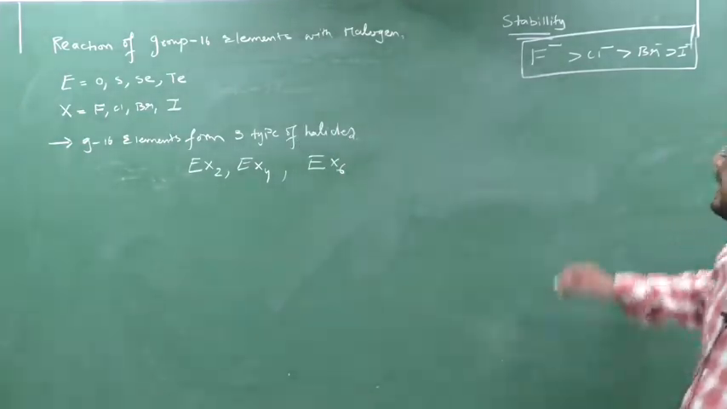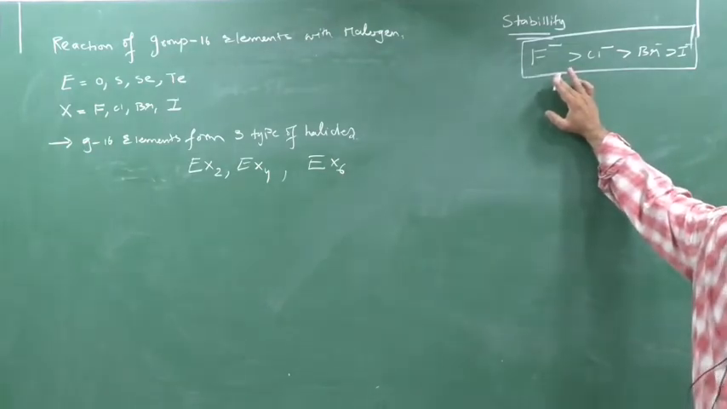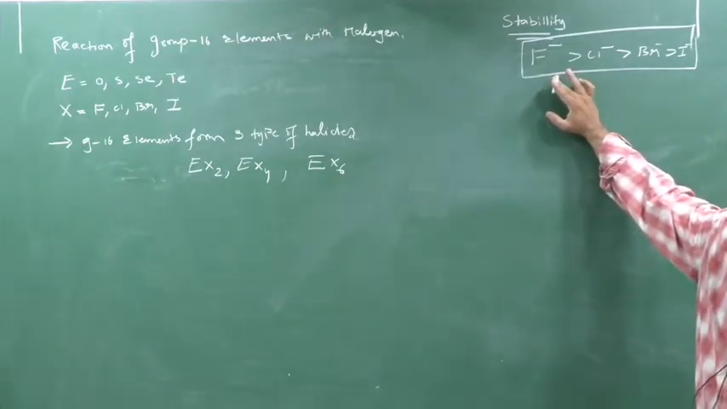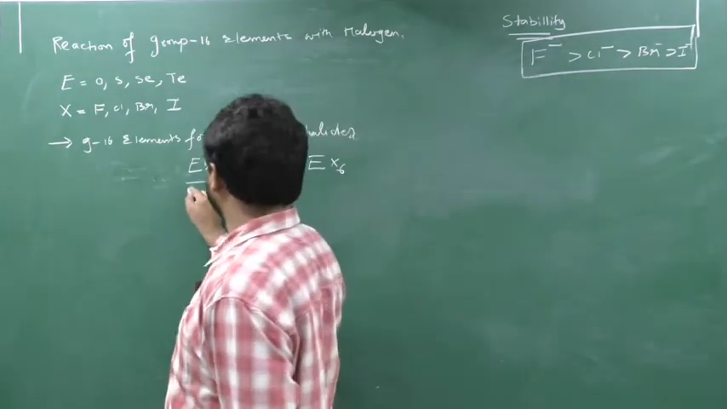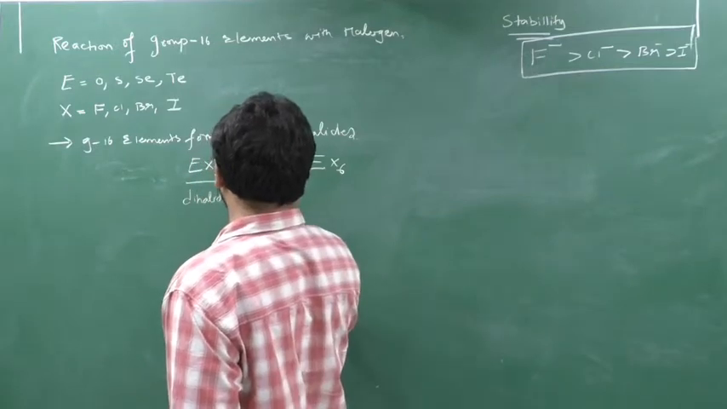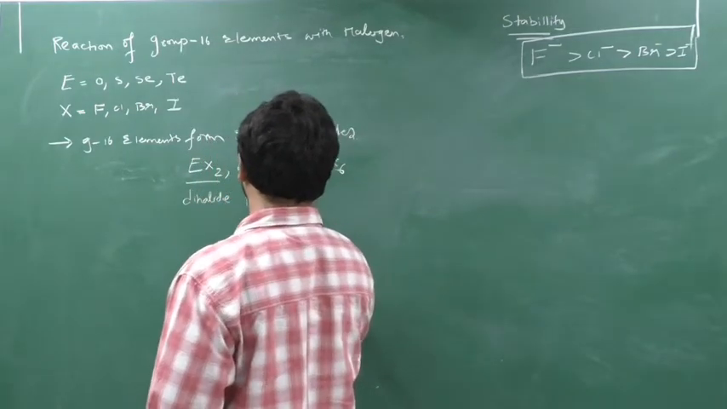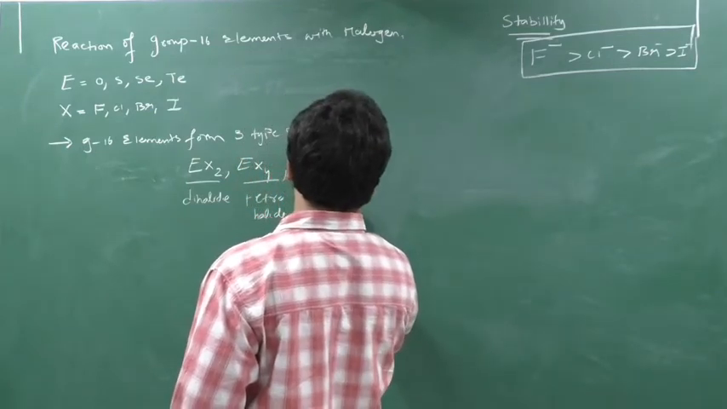Fluorides. And here we are going to study only the fluorides, because the questions will be coming based on the fluorides. So this EX2 is called dihalide. This is called tetrahalide, and this is called hexahalide.